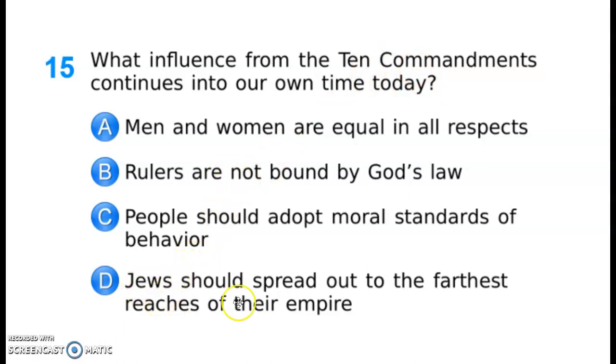And D is incorrect. Jews should spread out to the farthest reaches of their empire. The Ten Commandments is telling people how they should live, not where they should live. So that makes this one incorrect.